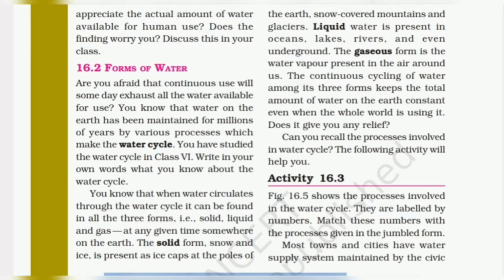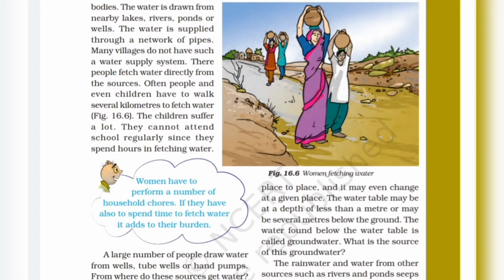Most towns and cities have water supply system maintained by the civic bodies. The water is drawn from nearby lakes, rivers, ponds or wells. Water is supplied through a network of pipes. Many villages do not have such a water supply system. There, people fetch water directly from the sources. Often, people and even children have to walk several kilometers to fetch water.